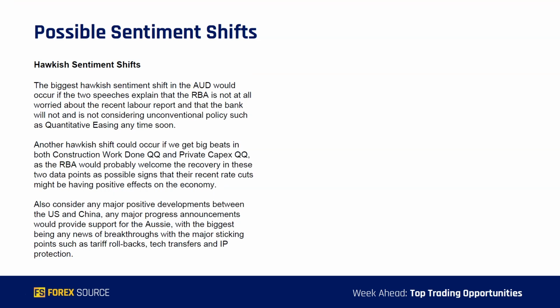Then in terms of hawkish sentiment shifts, the biggest hawkish sentiment shift in the Aussie dollar would occur if the 2 speeches from the Bell and Lowe basically explain that the RBA is not at all worried about the recent disappointing labor report, and that the bank will not and is not considering any unconventional monetary policies such as quantitative easing.